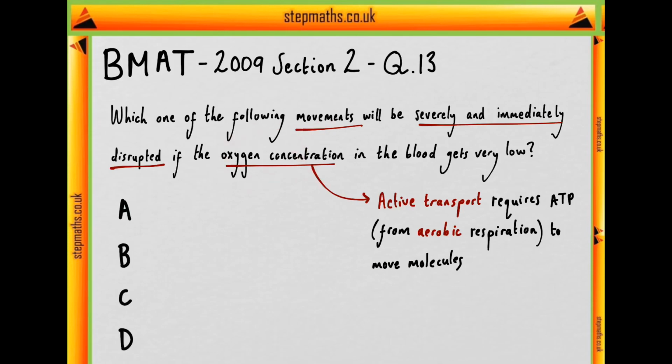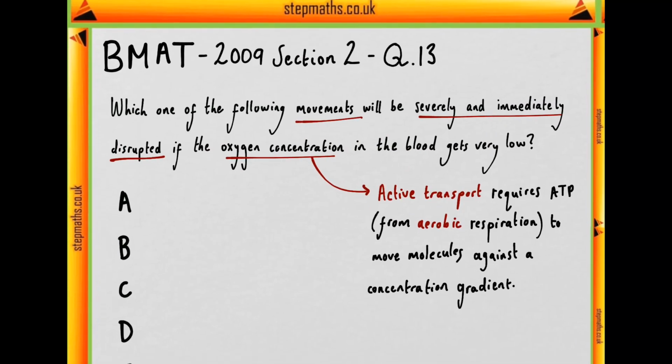What it does is it moves molecules against the concentration gradient, and therefore it needs the energy. So a lack of oxygen will lead to ATP not being generated and being used up very quickly, and that means that active transport can no longer go on soon after the oxygen concentration in the blood gets very low. Nothing else appears to be so closely tied to oxygen concentration such that there will be a severe and immediate disruption to the movement of those molecules as a result of oxygen concentration getting low. Okay, so now that we know we're looking for active transport for the reasons we've given, let's have a look at our 6 movements.